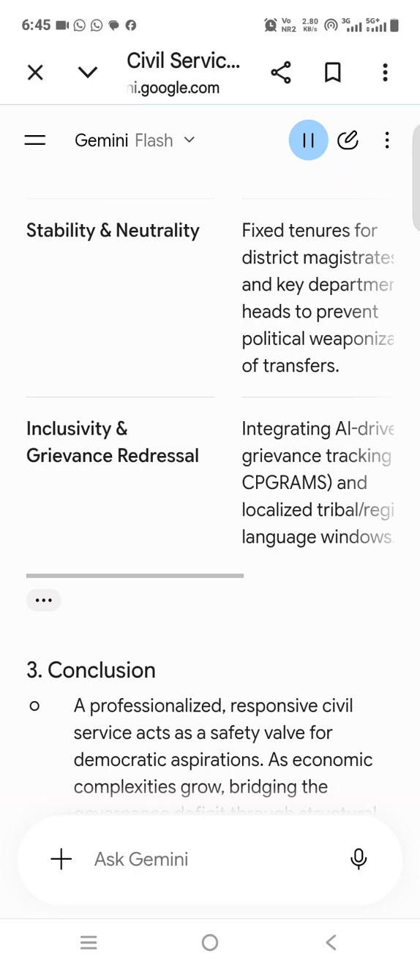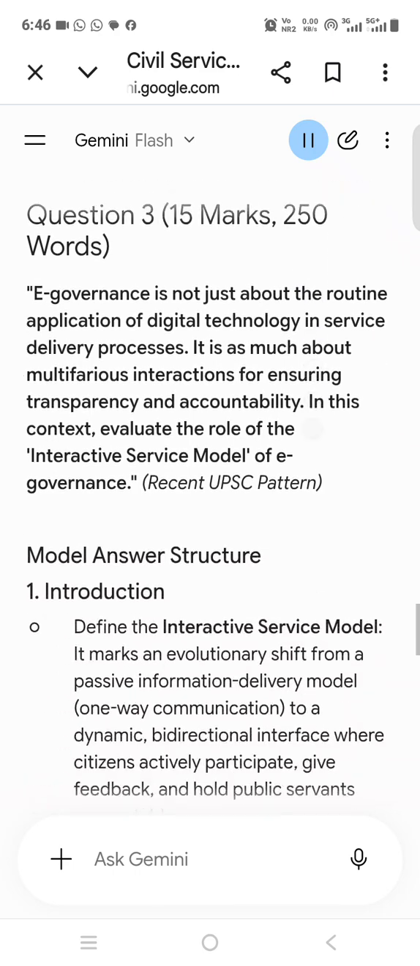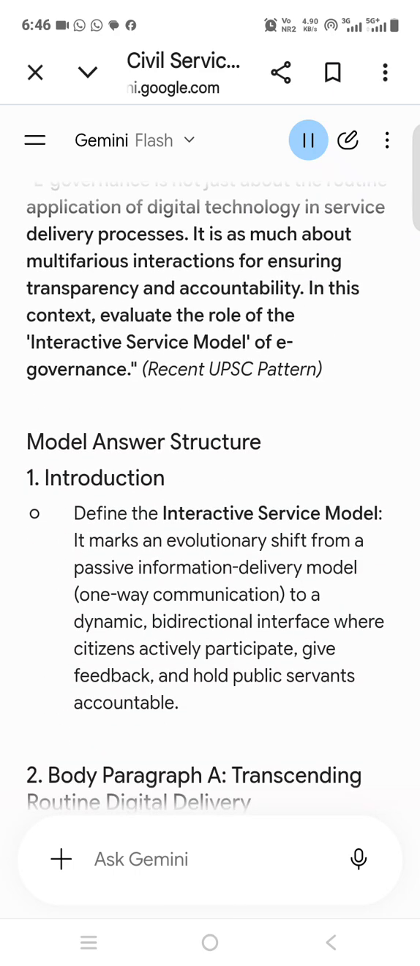7. Conclusion. A professionalized, responsive civil service acts as a safety valve for democratic aspirations. As economic complexities grow, bridging the governance deficit through structural administrative reform is needed. Question 3: e-governance is not just about the routine application of digital technology in service delivery processes. It is as much about multifarious interactions for ensuring transparency and accountability.